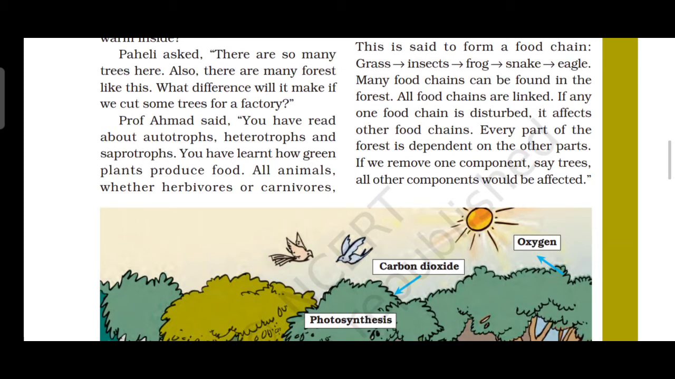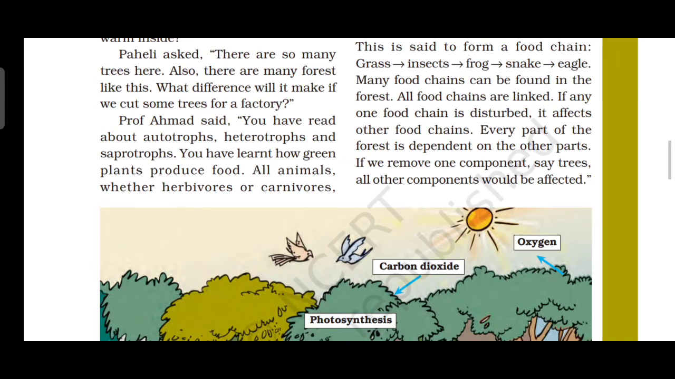So they have given a food chain. First, grass is eaten by insect. Insect is eaten by frog. Frog is eaten by snake. Snake is eaten by what? Eagle. Many food chains are found in the forest. All food chains are linked. If any one food chain is disturbed, it affects what? Other food chains. So, every part of the forest depends on the other parts. If we remove one component, say trees, all other components would be affected.